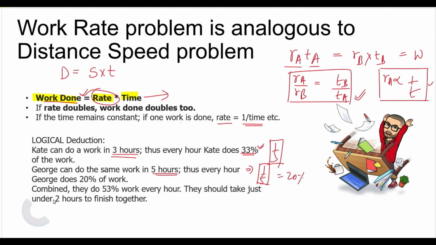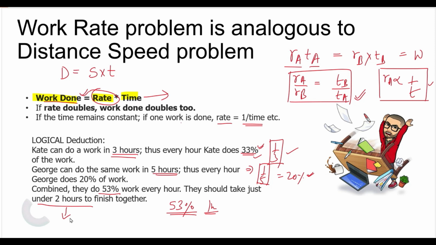So if they work together, the amount of work done by them will be the sum of their individual work. So it will be 20% plus 33%, which is 53%. Since they are able to complete 53%, which is more than 50% of the work, in 1 hour, the time taken by both working together will be less than 2 hours. This is the logical deduction.